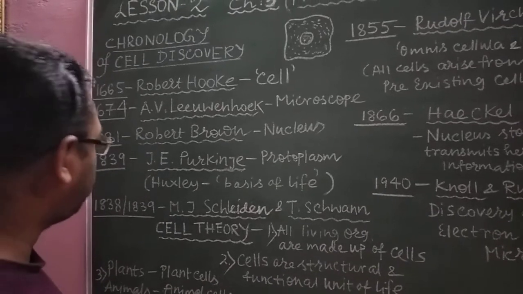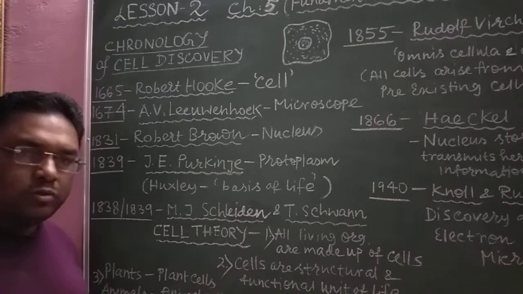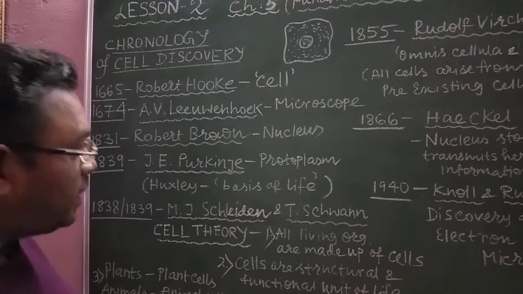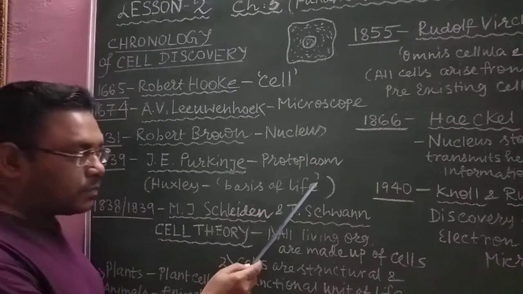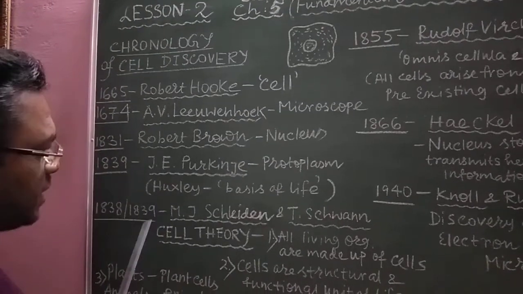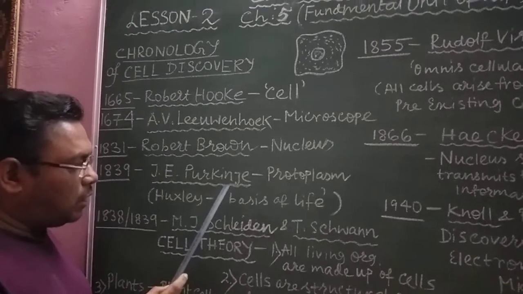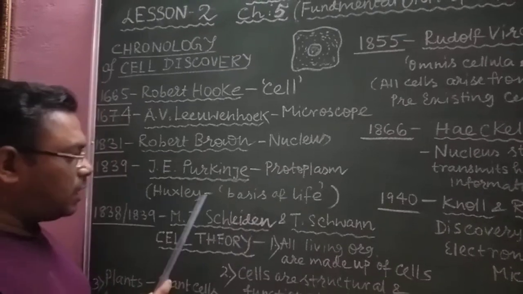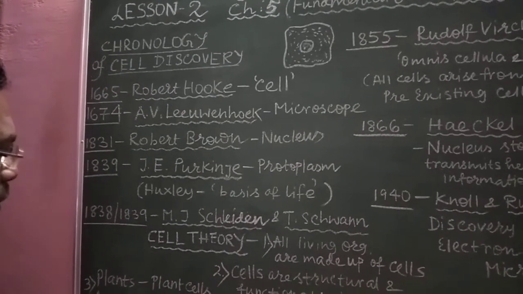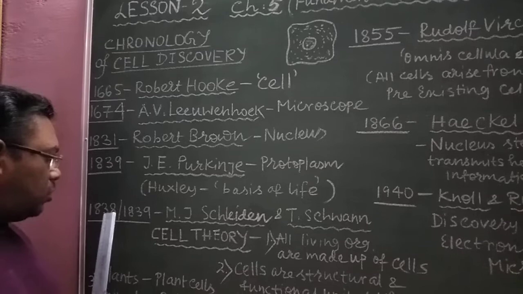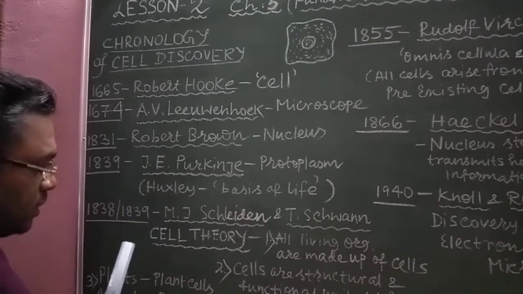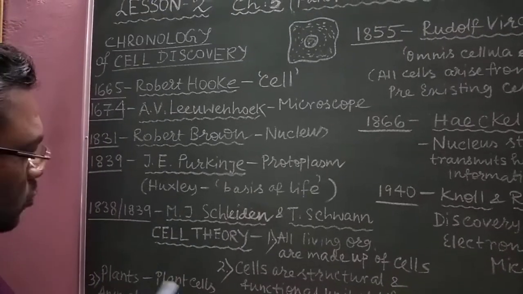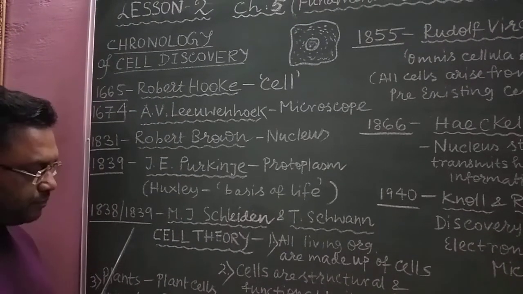Later, in 1839, J.E. Purkinje also observed that type of fluid substance in plant cells and animal cells, and he termed it protoplasm. Later, Huxley, another scientist, named this protoplasm the basis of life. Later, and very importantly, on the basis of all these discoveries, M.J. Schleiden and T. Schwann, very important names, gave the famous cell theory.